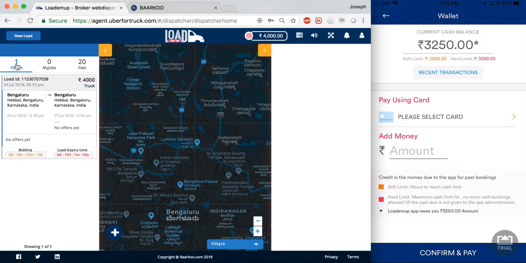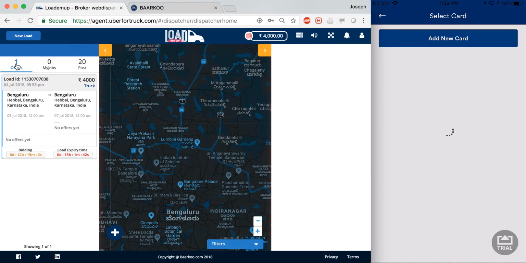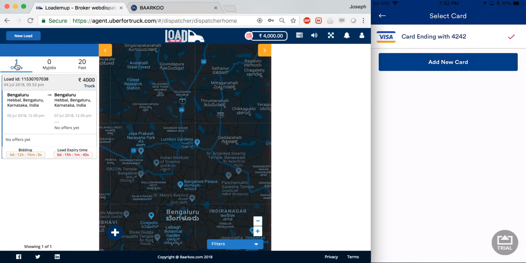Whenever the carrier has to pay a commission, the commission can be deducted from the wallet of the carrier. This just makes it a little bit easier for the carrier by reducing the amount of cash transactions that need to take place. In order to recharge my wallet, I have to add a card.